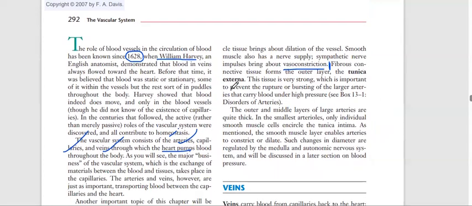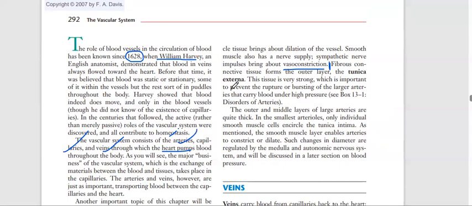And the third thing we have to know about the tunica media is that it has nerve supply, that is sympathetic nerve impulse. Sympathetic nerve supply, what will it do? It causes vasoconstriction. So whenever blood pressure decreases, vasoconstriction will happen.